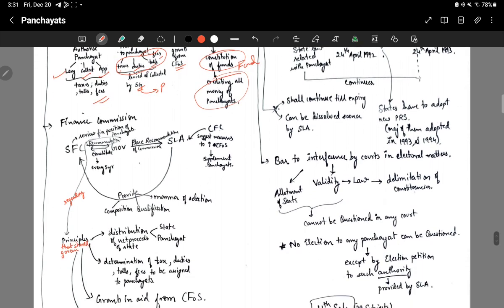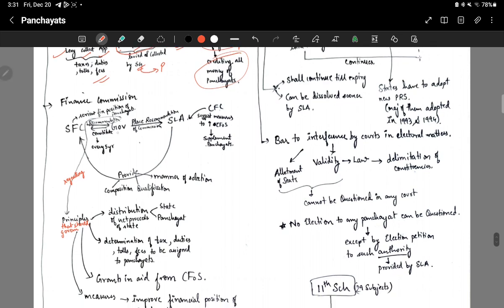Then finance commission. Finance commission here: governor, state finance commission and state legislative assembly. So the governor will constitute this state finance commission every 5 years, and the state finance commission will review the financial positions of the panchayats and give recommendations to the governor. Now this governor will place his recommendations before the state legislative assembly. Okay, now the state legislative assembly will provide for the composition, qualification and manner of selection for the state finance commission.